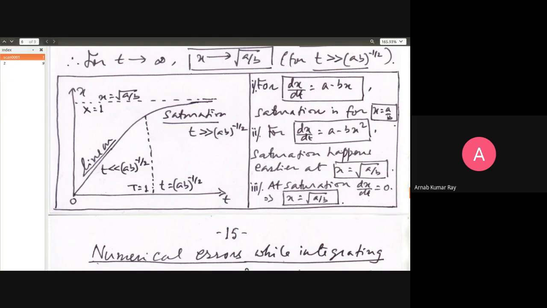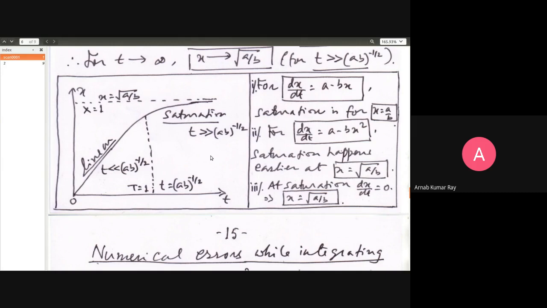So x will be equal to a by b. Saturation meaning when the slope of the function finally becomes 0. That will happen when t goes to infinity. So this function will no longer grow, it will flatten out, but not fall down. At infinity there is no further space for you to grow, so it will not turn around. Infinity means that's the end, but the end is infinitely far away.